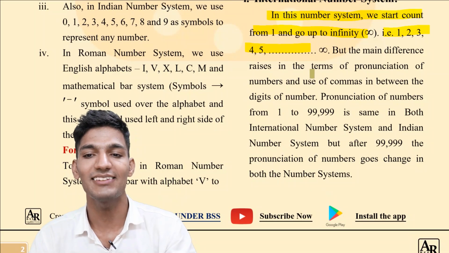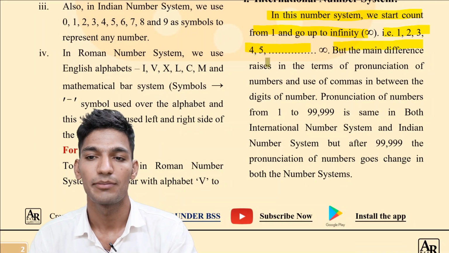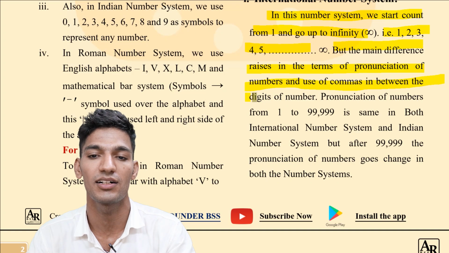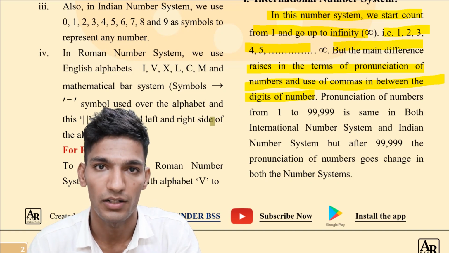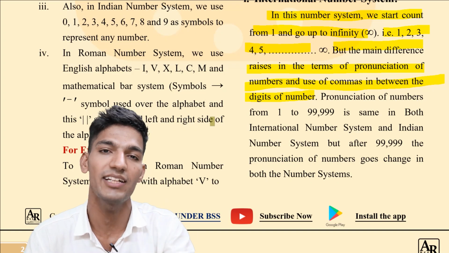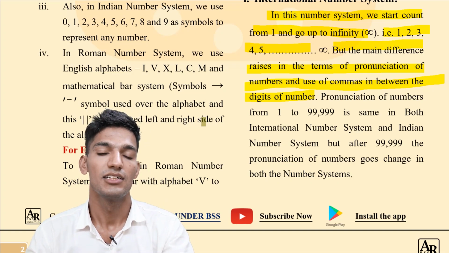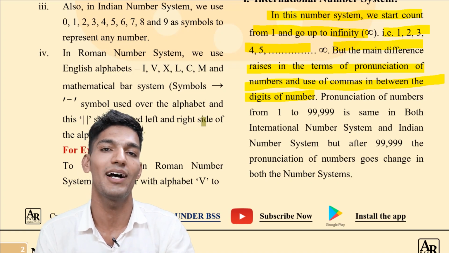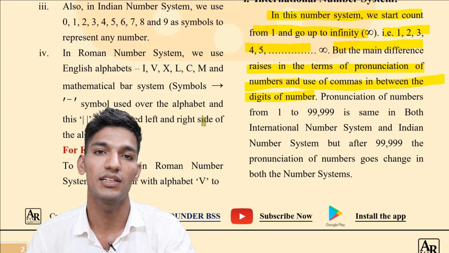But the main difference arises in the pronunciation of numbers and the use of commas between the digits of the number. The main difference between the Indian number system and the international number system is about the pronunciation of numbers and the use of commas between the digits.